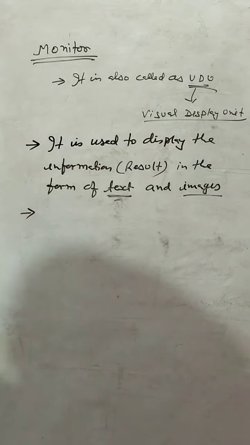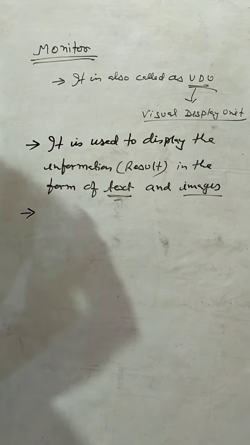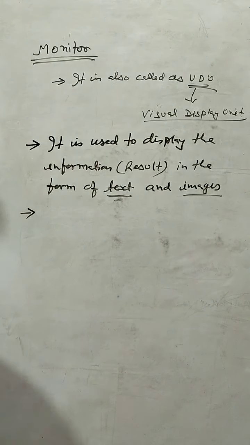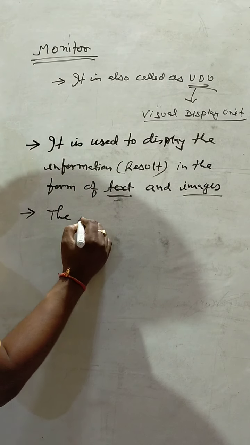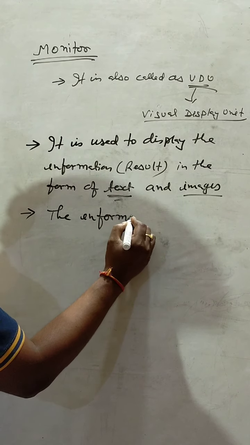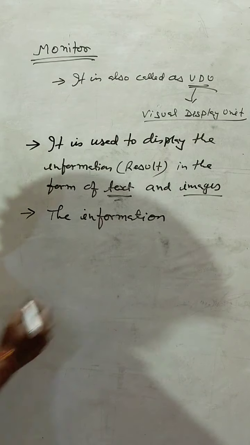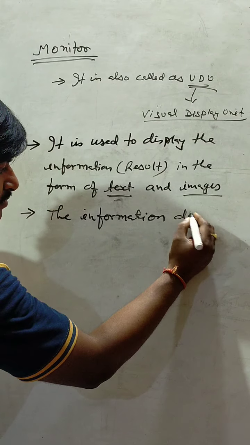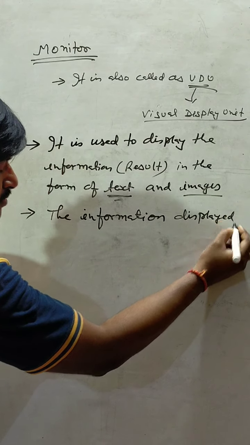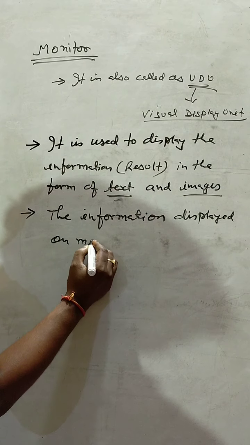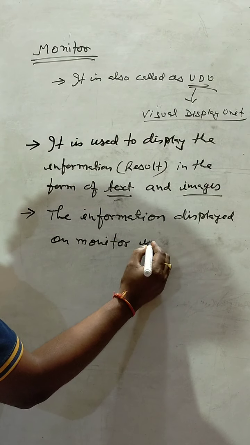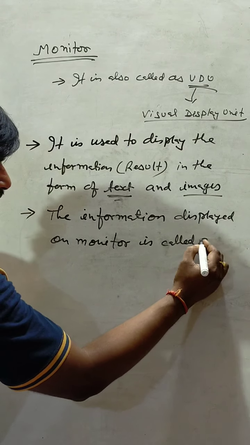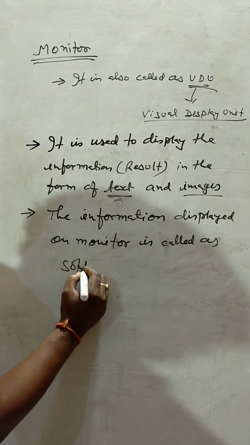Third important point is that the information which is displayed on the monitor is called the soft copy output. So the information displayed on monitor is called soft copy.